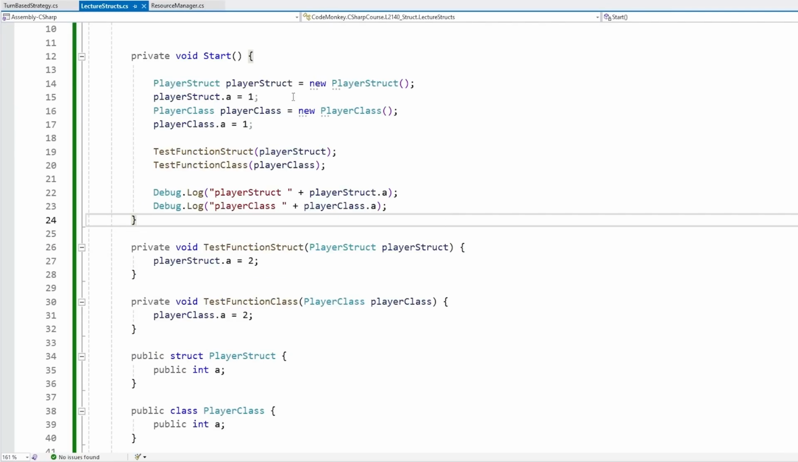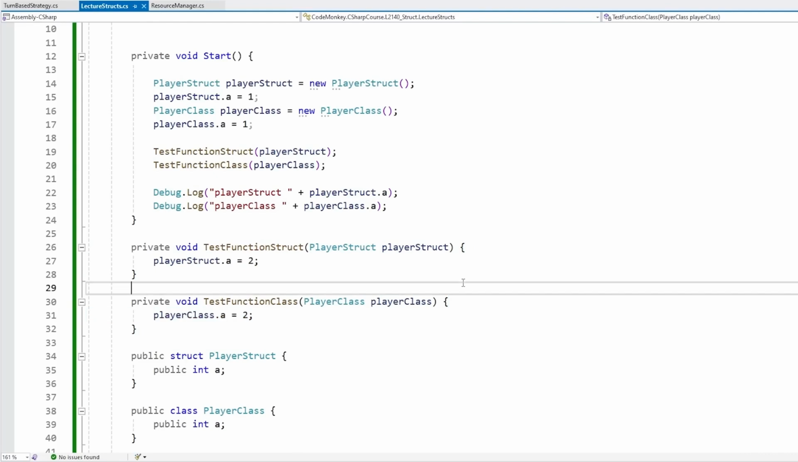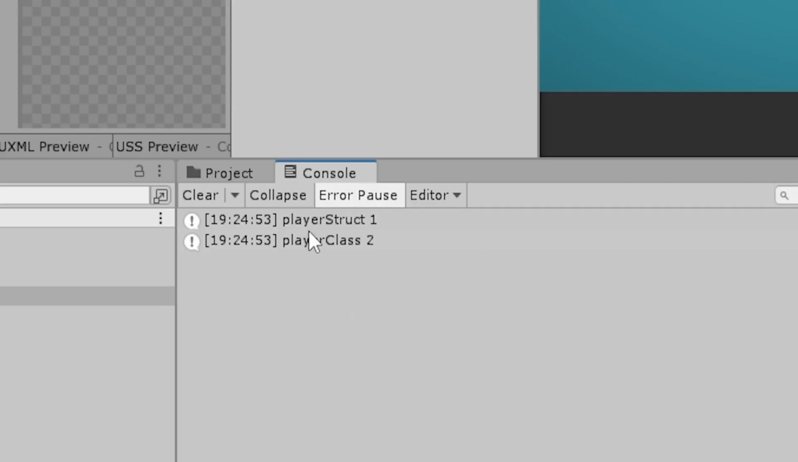Okay, so here is some code. We create a new struct and new class, and we assign a field inside of them to the value 1. Then we have two functions, and these do the same thing. They just set that field to 2, and then we do a log. So let's see whether this one keeps the number 1 or the number 2. And yep, like the log says here, the struct keeps the number 1, whereas the class keeps the number 2.